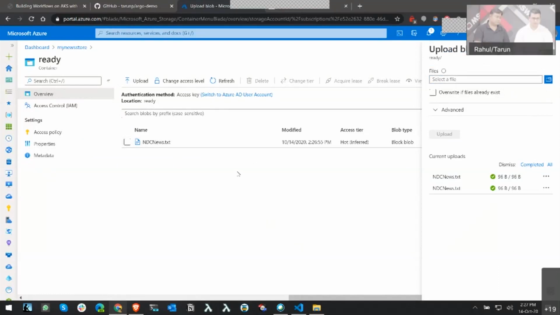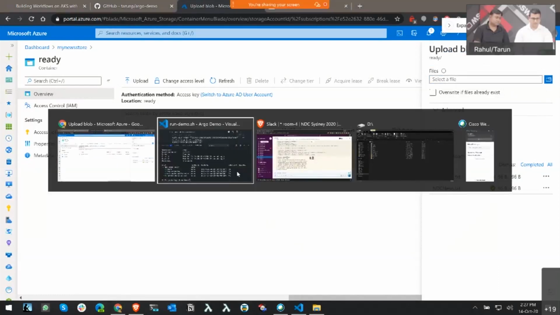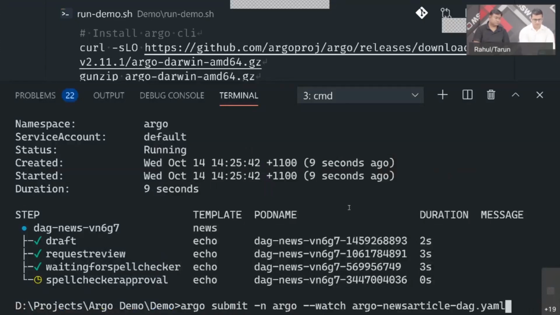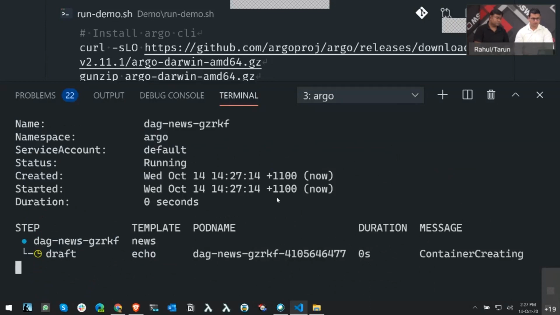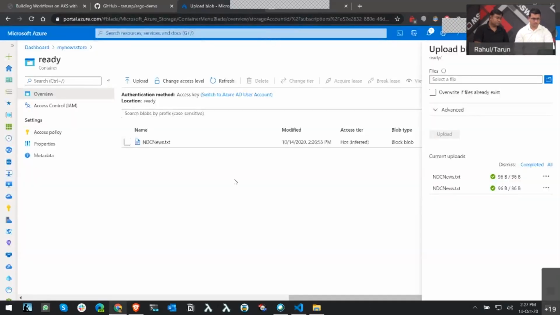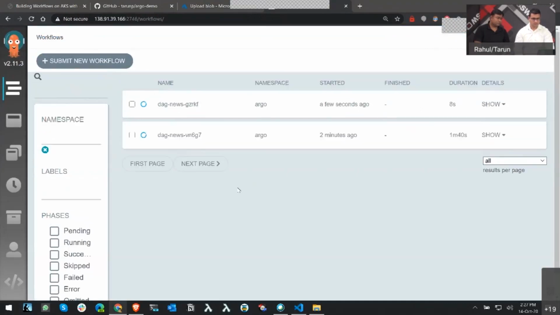So now we have this file in it. So now we are ready to execute our workflow. So let's submit it. Let's quickly move on to the user interface. If we go to, this is the UI.